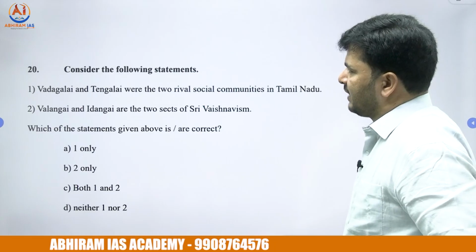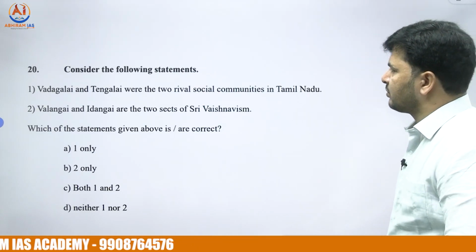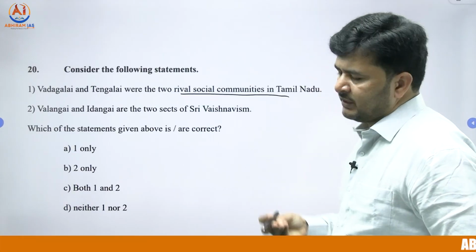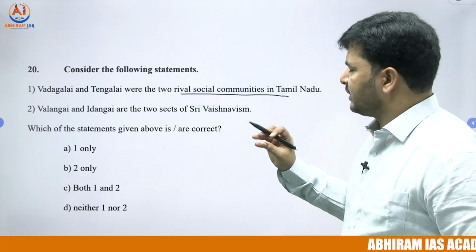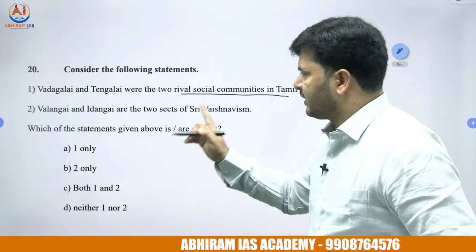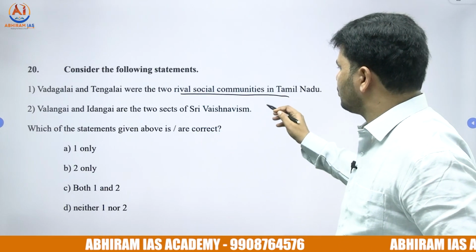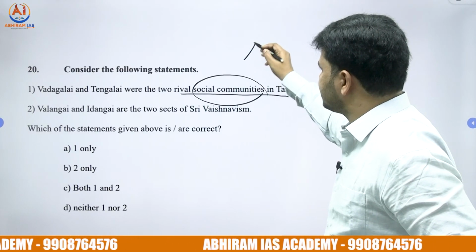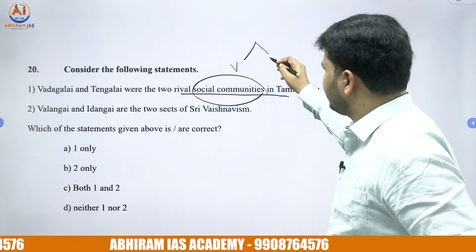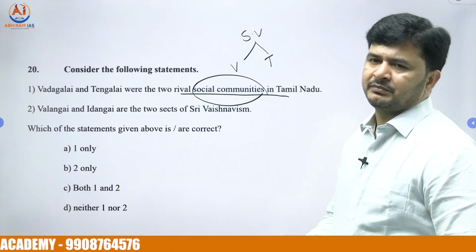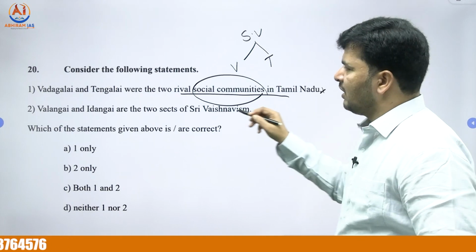20th question. Vadagalai and Tengalai were the 2 rival social communities in Tamil Nadu. Mana previous video lo, ee Reddy-Nayakas video lo kuda, ee ilanti question discuss chesam. Vadagalai and Tengalai were not social communities, but they were subsects of Sri Vaishnavism. So first statement is incorrect.